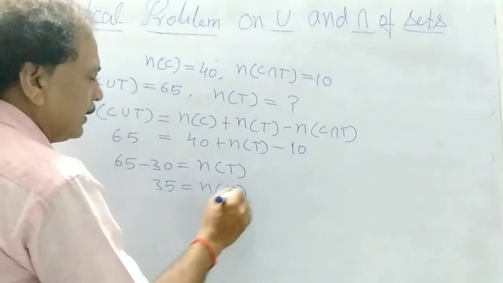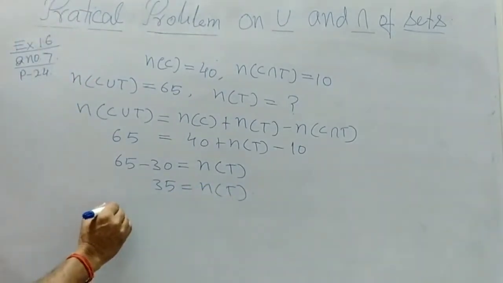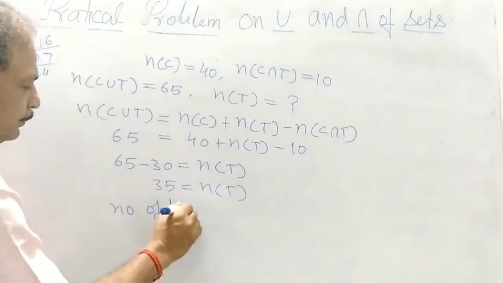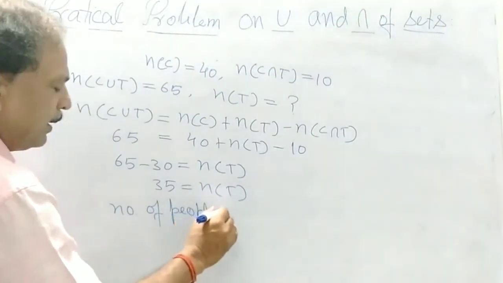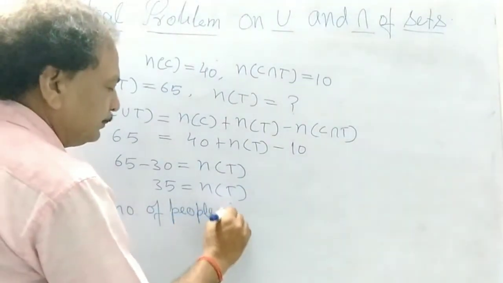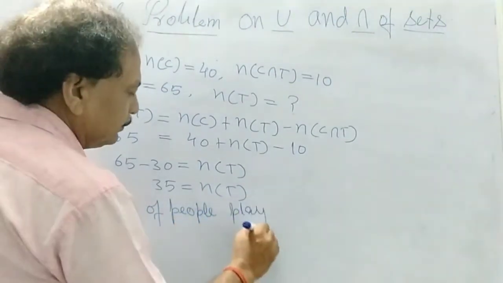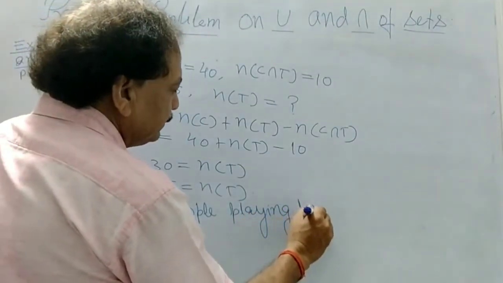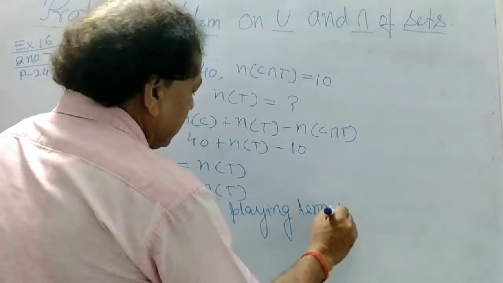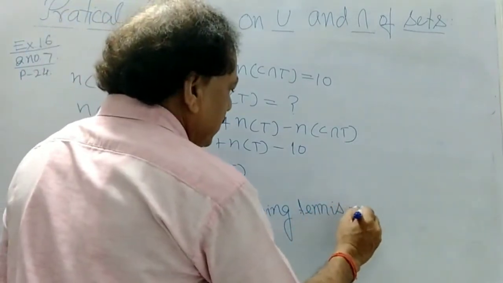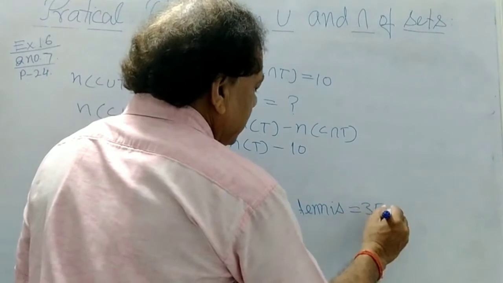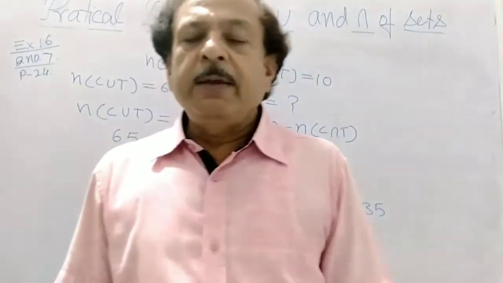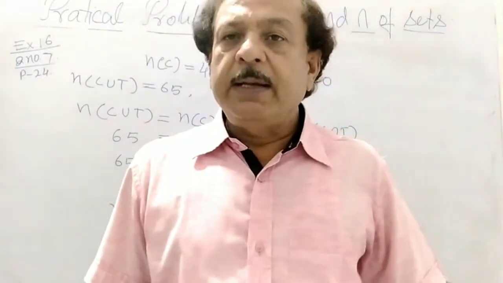So this is the number of people playing tennis, that will be equal to 35. In the first it will be given how many people like playing tennis only.